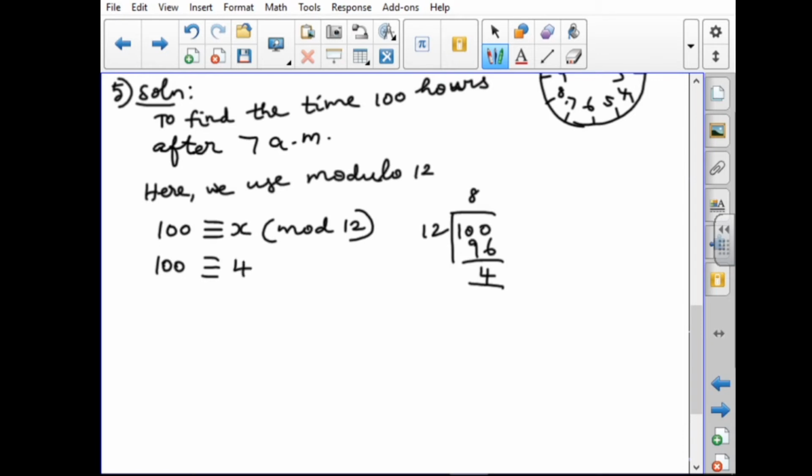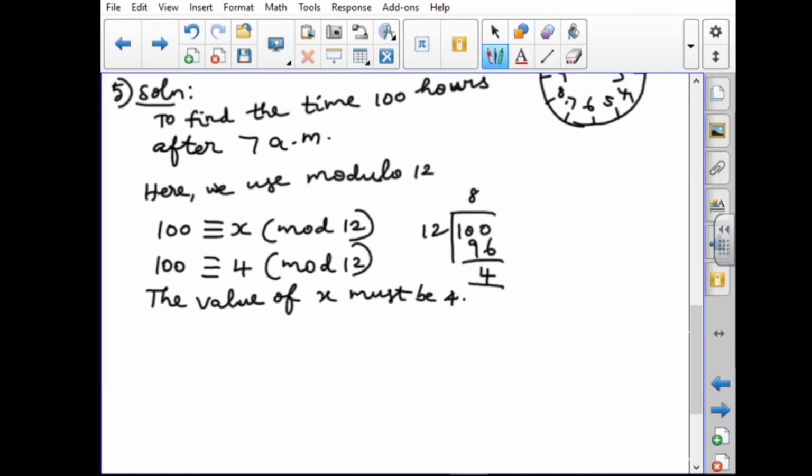So 100 is congruent to 4 mod 12. The value of x must be 4.